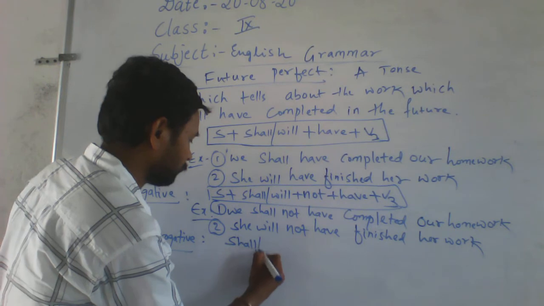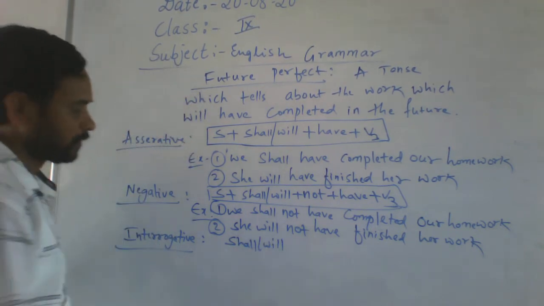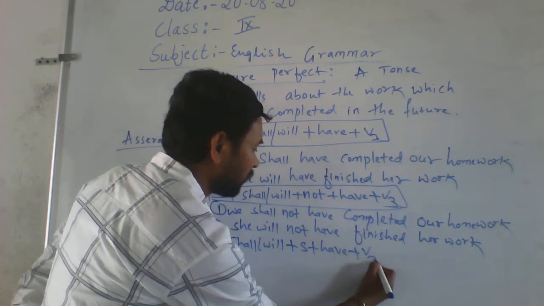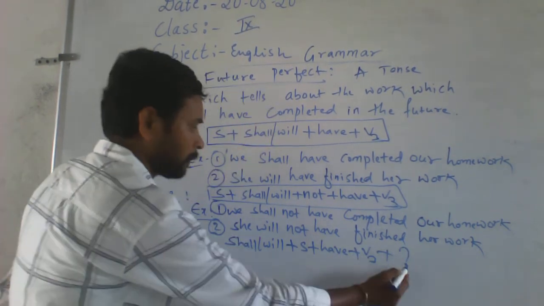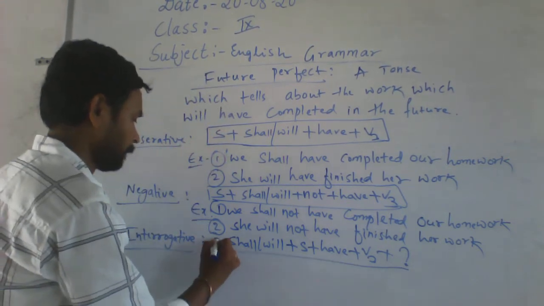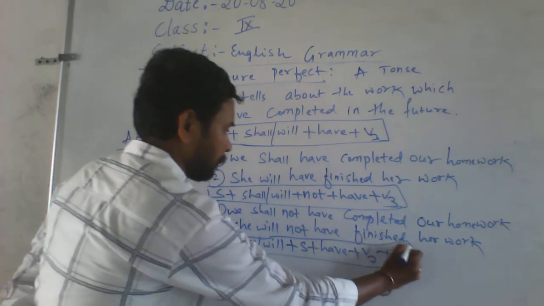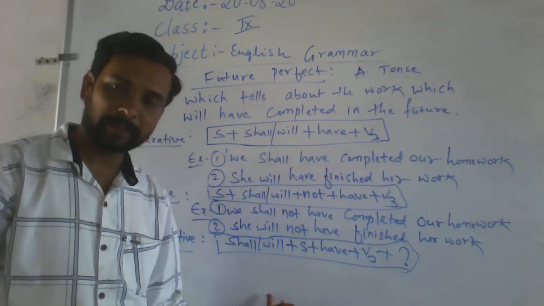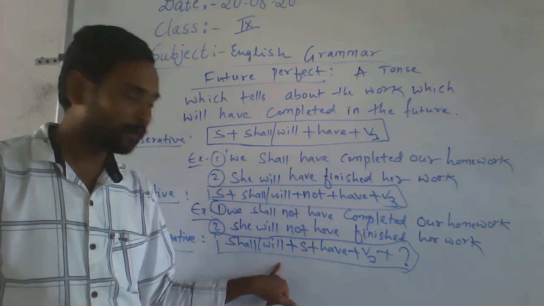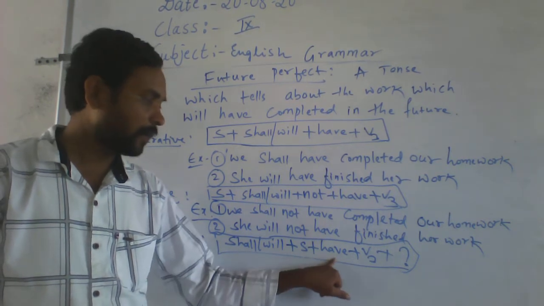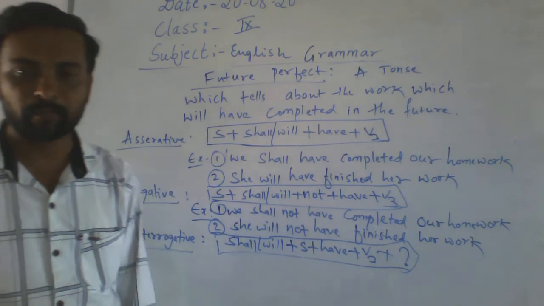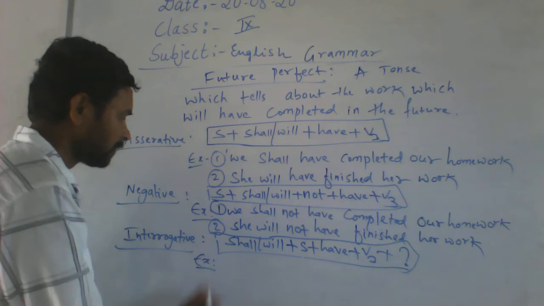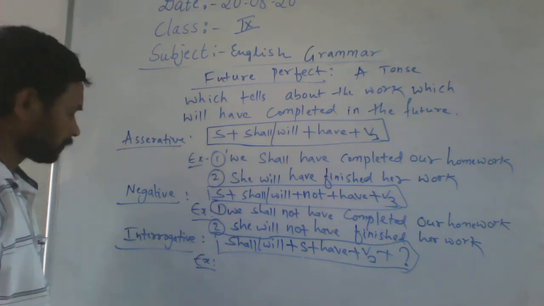Shall or will, then subject, have, V3, then a question mark. Okay, the interrogative formula is here. Look at the board. Shall or will is at the beginning, then the subject, have, V3, and finally you put a question mark. Let's change the examples into interrogative.